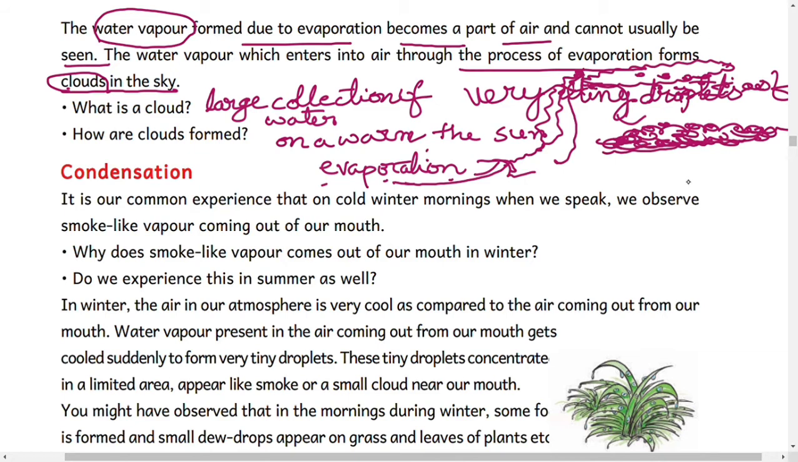It is our common experience that on cold winter mornings, when we speak, we observe smoke-like vapor coming out of our mouth. Why does smoke-like vapor come out of the mouth in the winter? Do we experience this in summer as well?